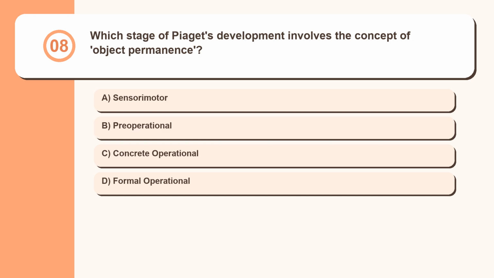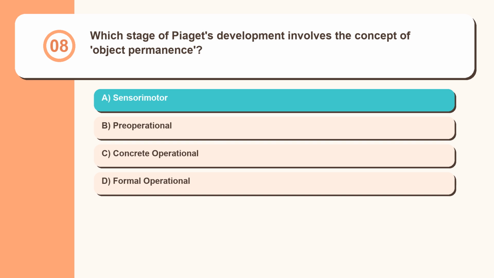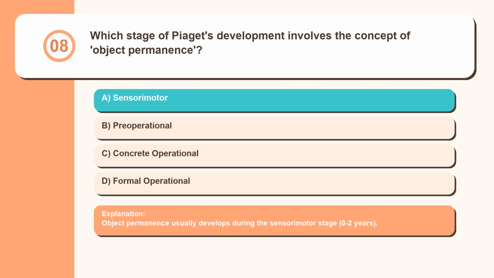Question 8. Which stage of Piaget's development involves the concept of object permanence? Sensorimotor, pre-operational, concrete operational, formal operational. Object permanence usually develops during the sensorimotor stage, 0 to 2 years.